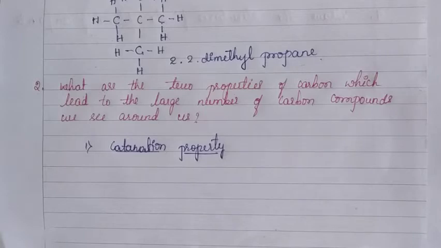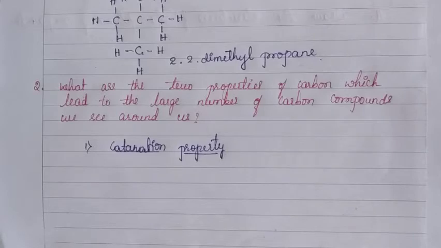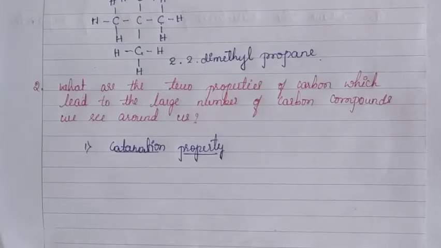The catenation occurs in 3 ways: straight, branched and ring. This is a special property of carbon. It is present in all matter, in living and non-living matter.